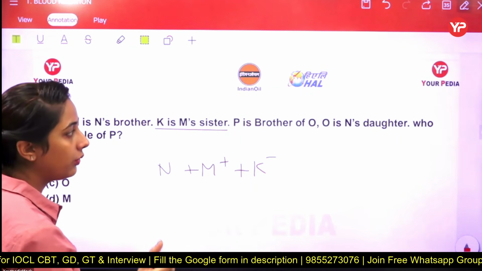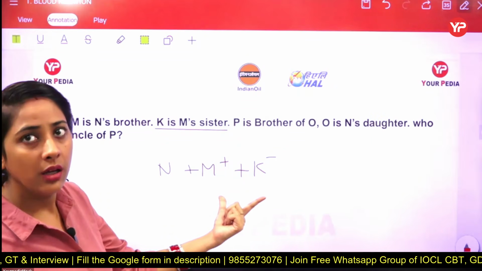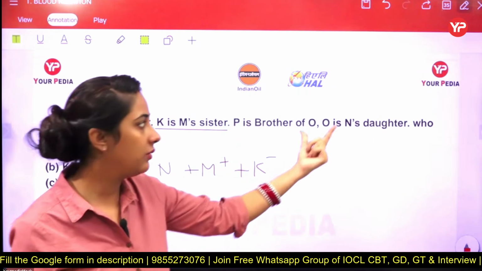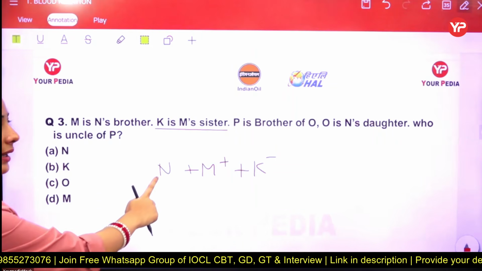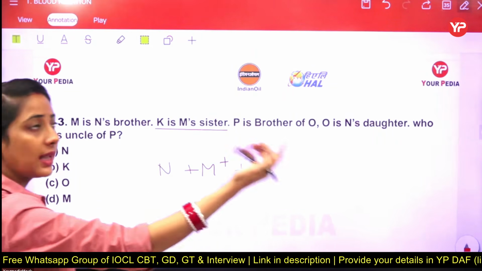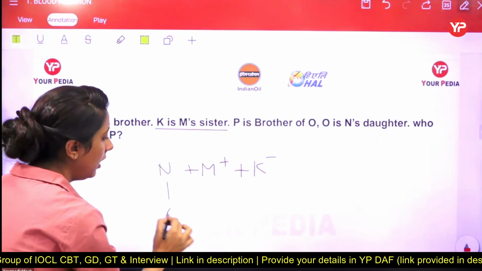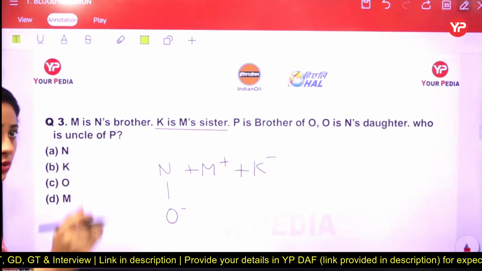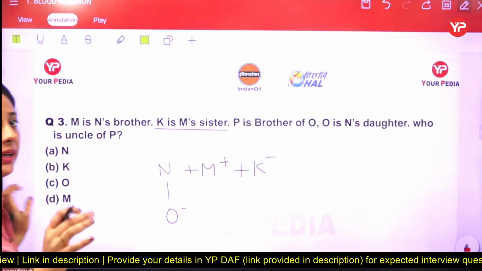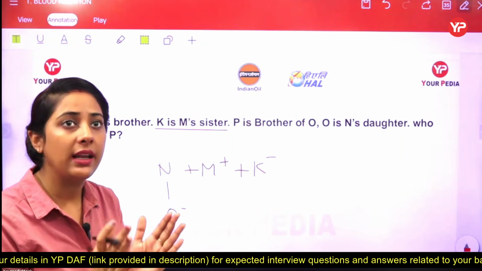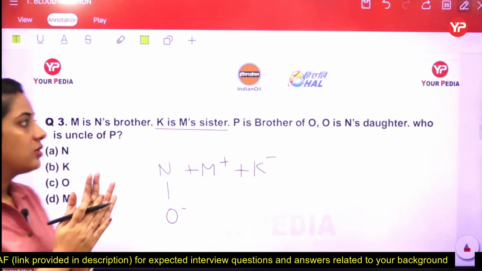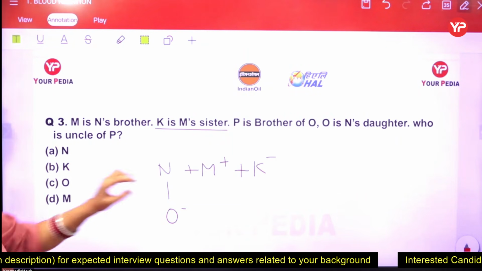Now P is brother of O. Do we have P or O here? No, so we have to drop this one information and moving ahead to the next. O is N's daughter. We have a N here, and they are saying that O is N's daughter. It means O is the daughter of N. It means O has to be in the second generation. But they are saying that O is a daughter. It means O is a female, but we do not have any clarity about N's gender. So now we have set all this.